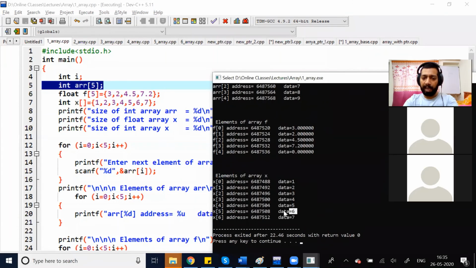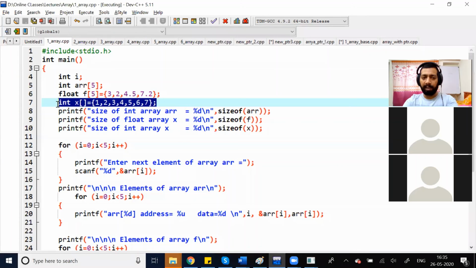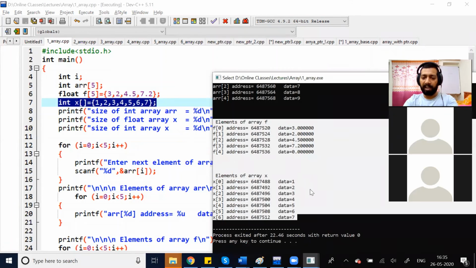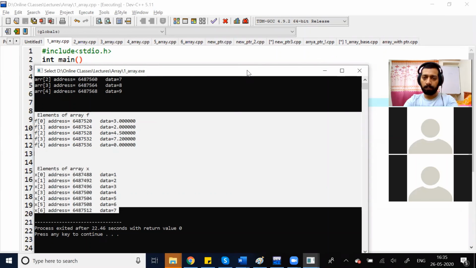In the same way, I am printing the next elements also. I am printing the float array and another array which I initialize as well as define at the same time. Is it fine? Does anyone have any doubt here? No, sir.